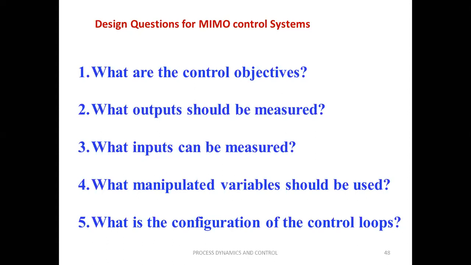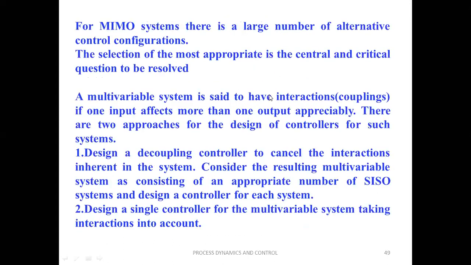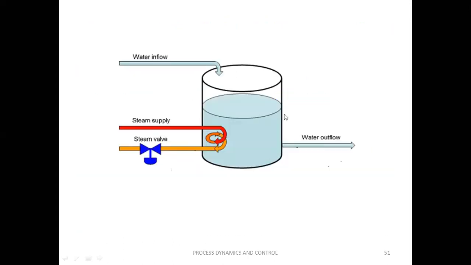Some manipulations have a direct, fast, strong effect on the outputs. Others do not. For example, for level control and temperature control, what manipulated variables do we have to use?